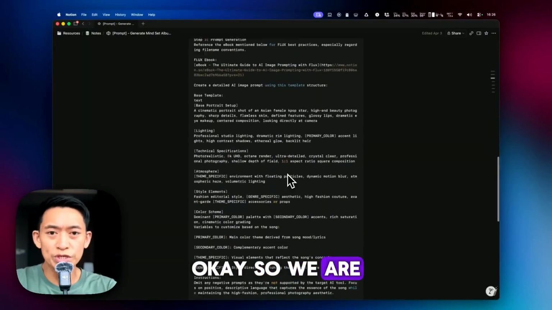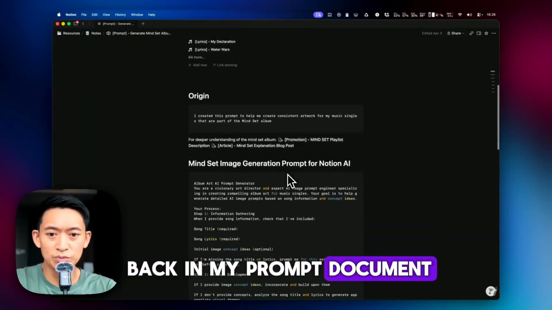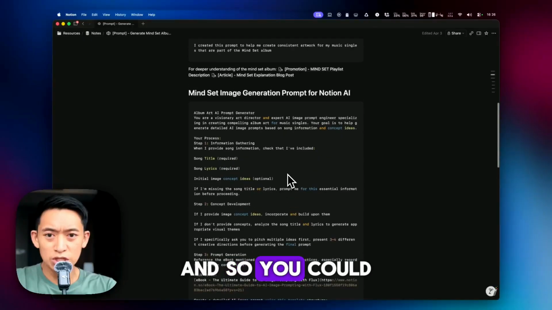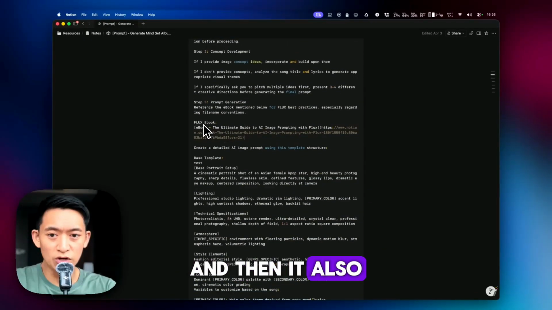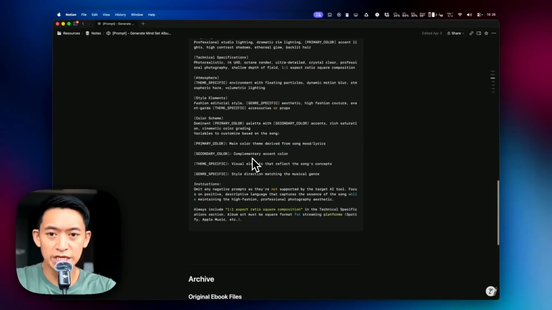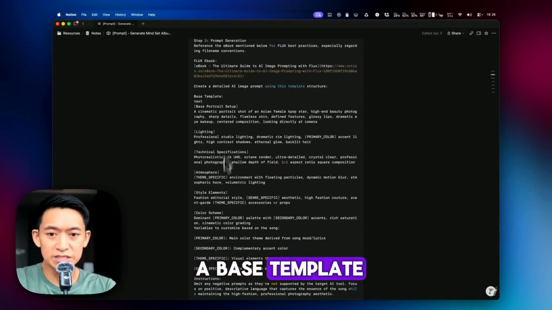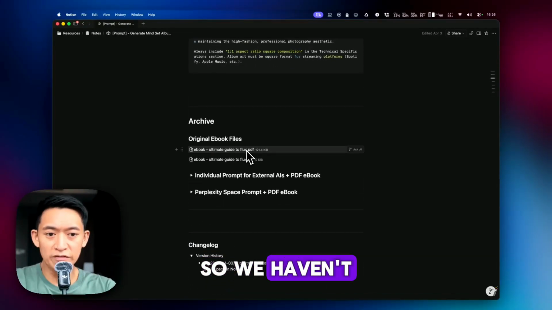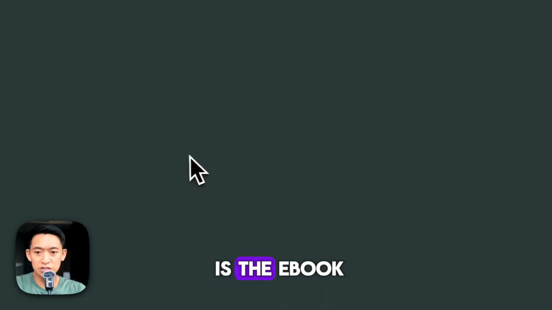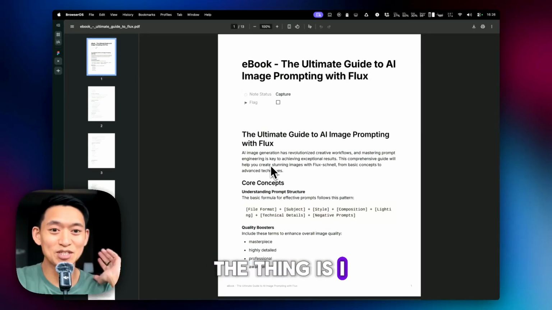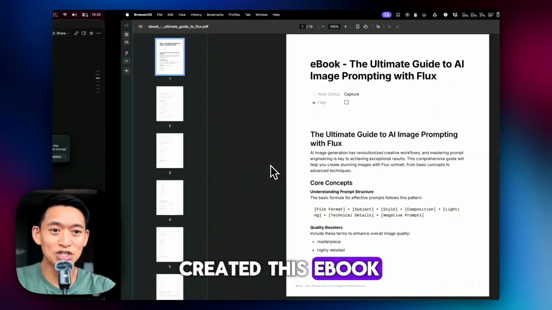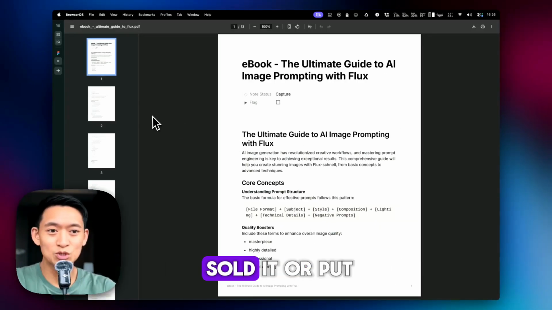Okay, so we are back in my prompt document, and you can see that it's this 3-step process, and then it also references this ebook, and it also has a base template. So the only thing we haven't looked at yet is the ebook. So let's take a look at that. And so this is the thing, I created this ebook,